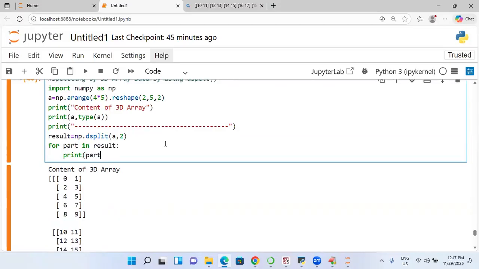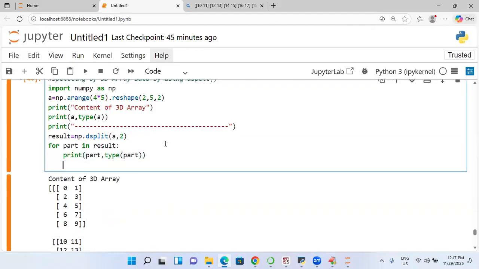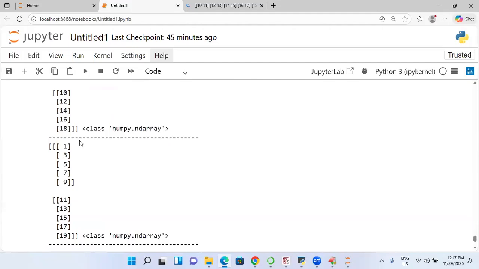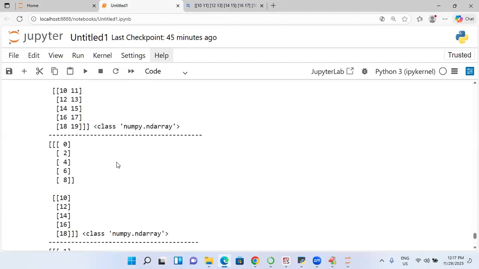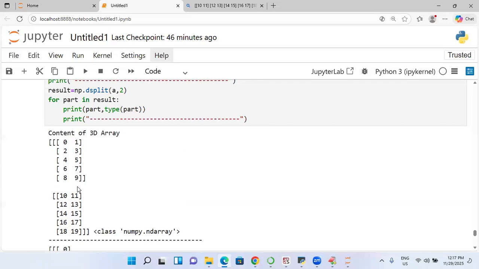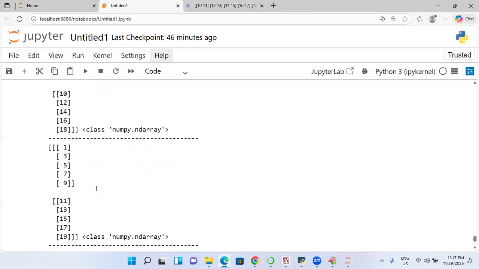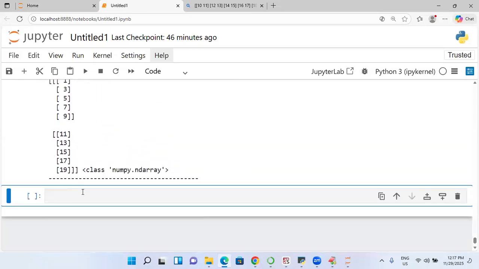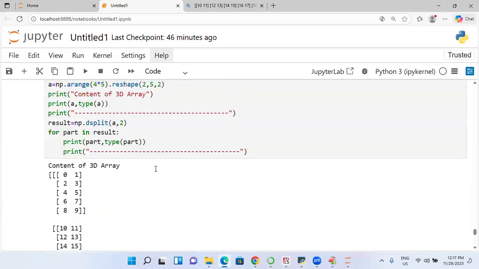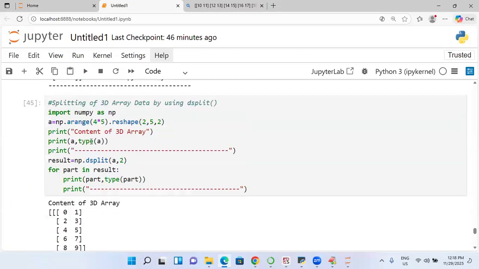If you want to have type of part, you say type of part. Just to have some separation, I'm going to have it. This is called one part, the first part of it. Second part is 1 3 5 7 9 11 onwards. Is it clear? So next I will take one more kind of thing.